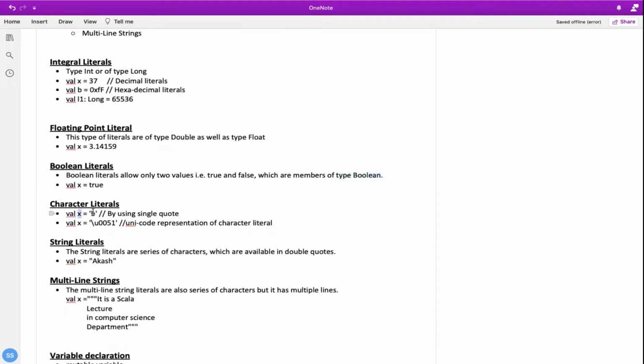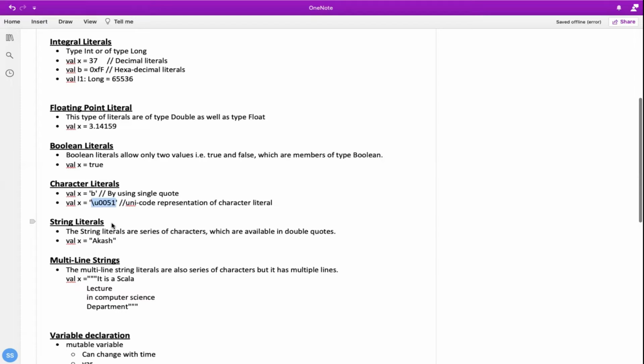Okay, you can use either a single quote to mention a variable, or you can use the Unicode to represent a character. So every character has its own Unicode, so you can directly use that Unicode as well. For A it would be 50, and for B it is like 51. So you can directly use that Unicode to represent a variable. Okay, it would understand that you actually meant, let's say, B.